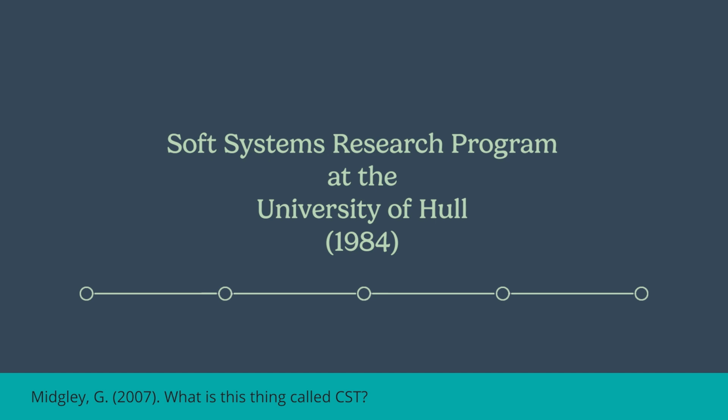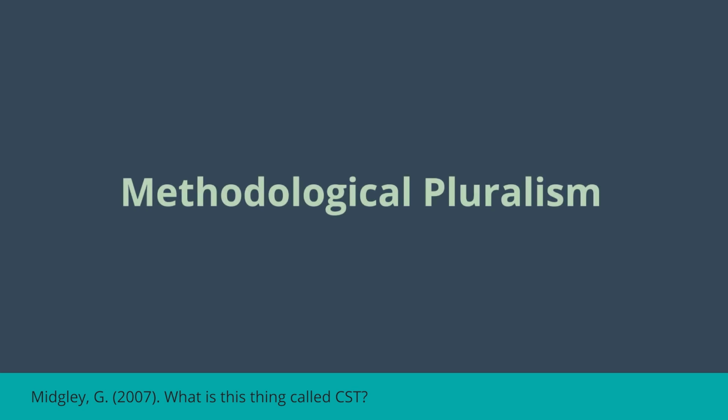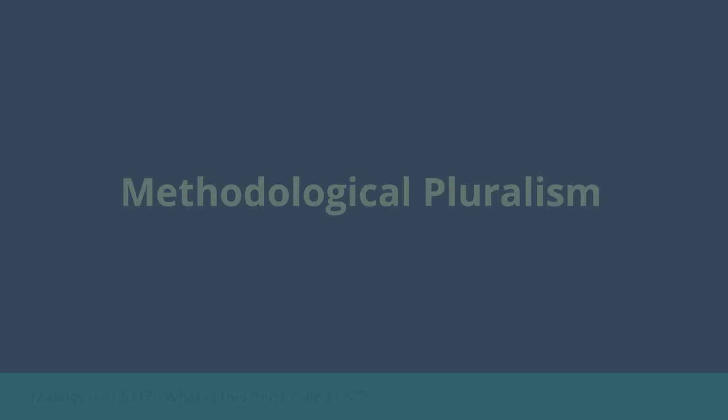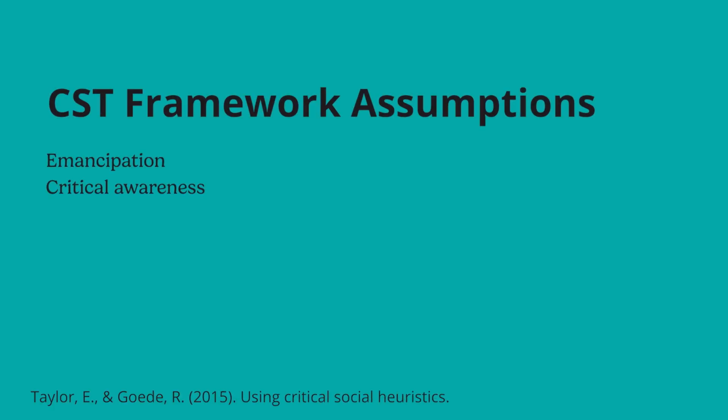In 1984, Jackson and Keyes launched a research program in the Department of Management Systems and Sciences at the University of Hull, where they, alongside Flood, coined the term methodological pluralism, one of the foundational assumptions of the CST framework. From there, the following framework assumptions, emancipation and critical awareness, along with two others, social awareness and complementarianism, were identified as being foundational to CST.